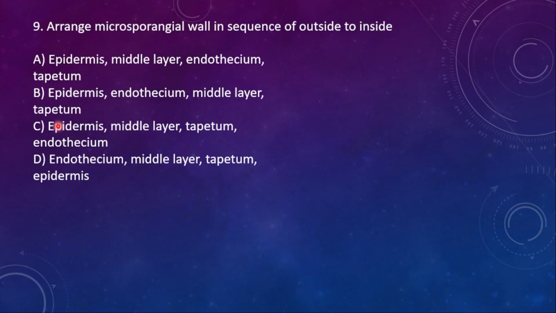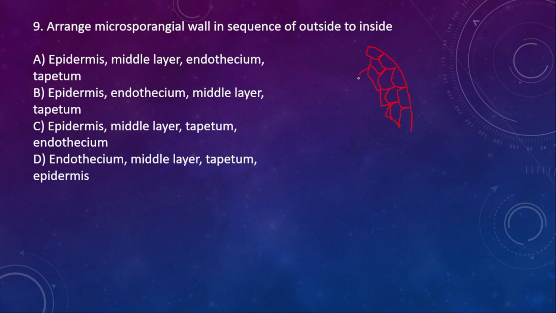Next question, ninth question. Arrange the microsporangial wall in sequence of outside to inside. When we take the microsporangial wall, it will be having 4 walls. Outer single one, and next there will be one more layer, which will be 2 layers.